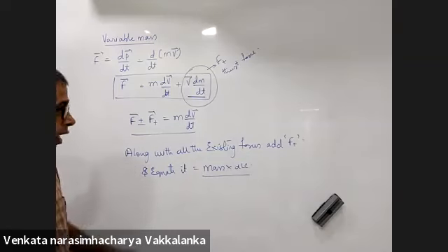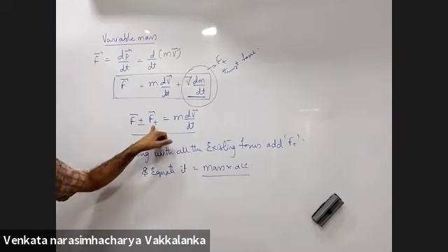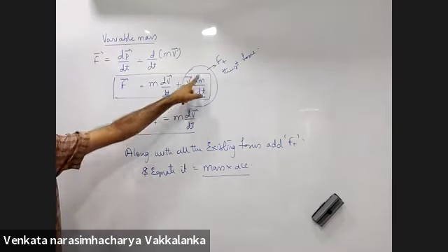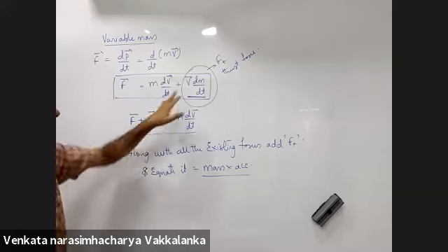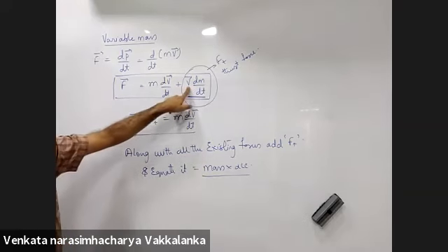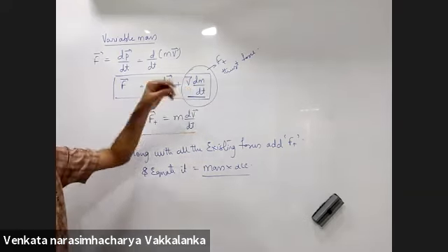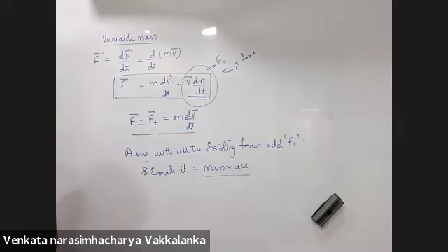Now, along with all the existing forces, you will take one more force called thrust force, V dm by dt. This V will be relative velocity, which I will derive right now. Take it down.